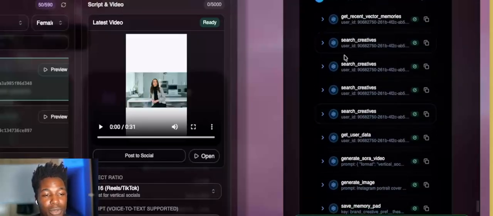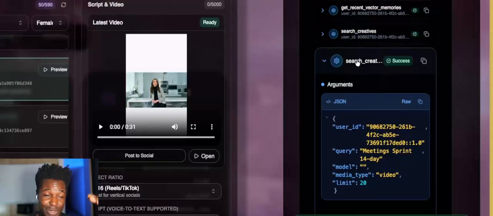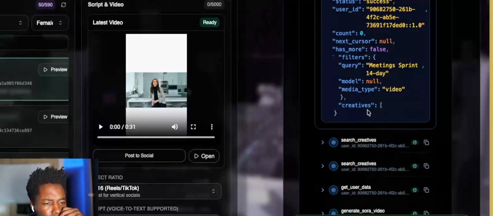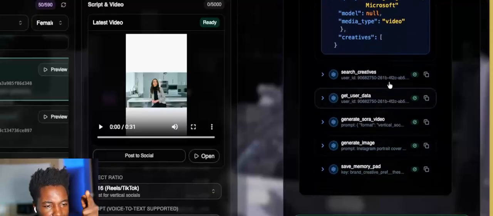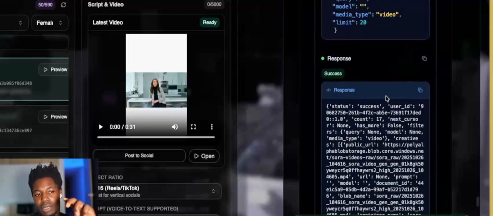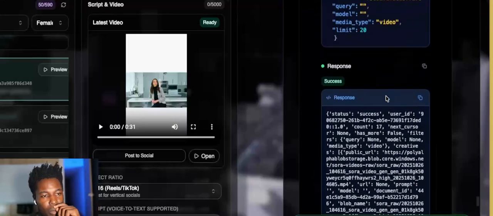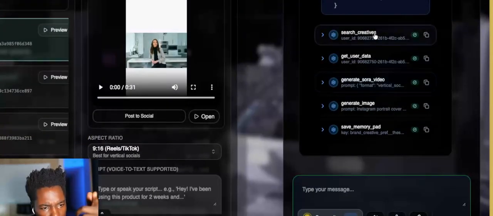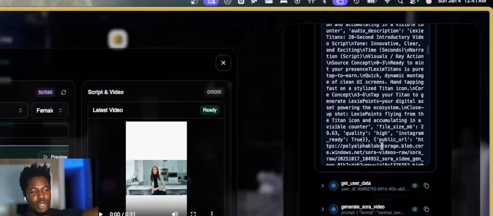So it looked through its memories, it searched creatives. We have 6,000 creatives, I think. It searched creatives. Didn't get any. Then it searched again. Didn't get any. Gotta fix that too. I think it's how creatives are encoded. So it searched again for a third time with no query, no model, just video. And it got some results. He got some results, baby.